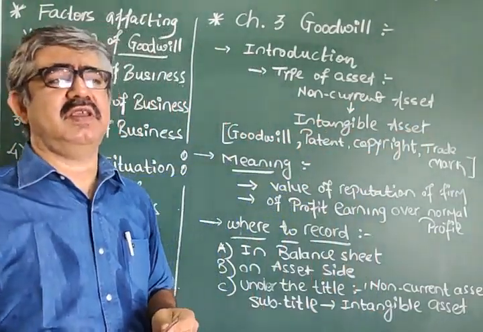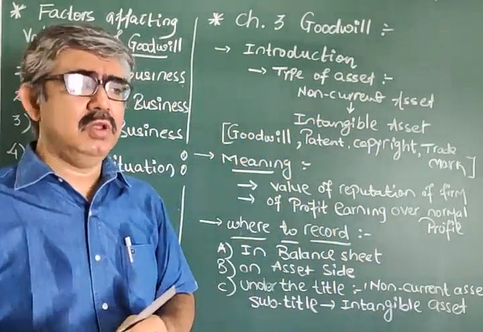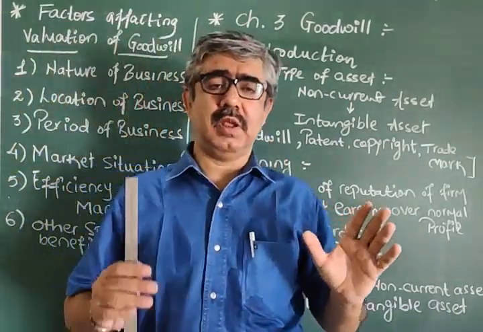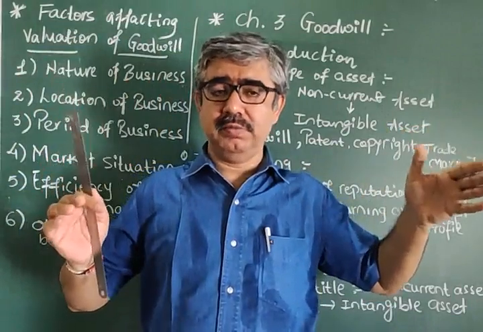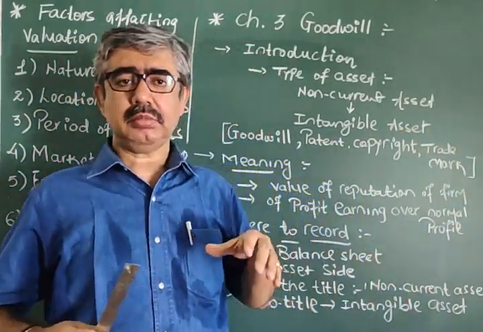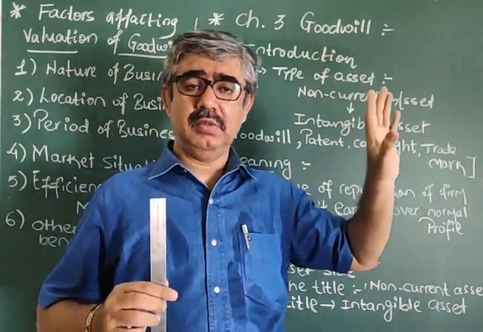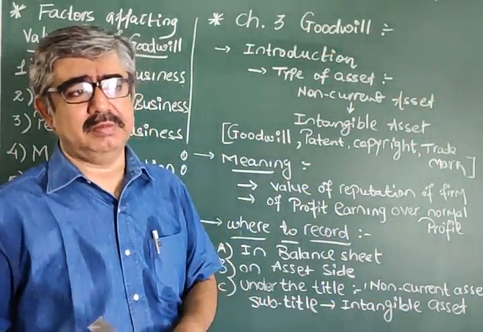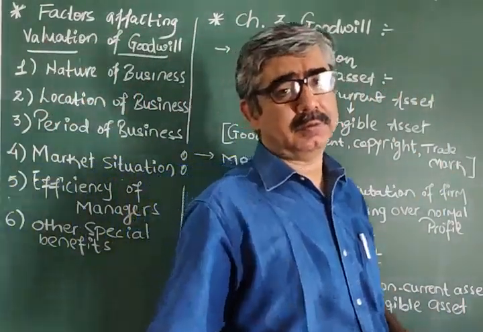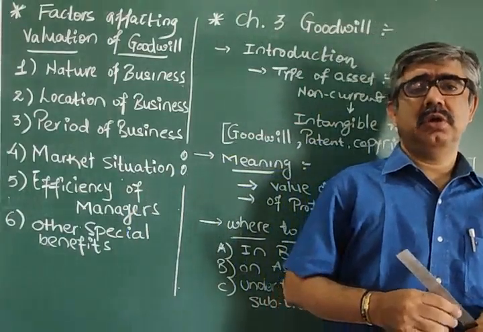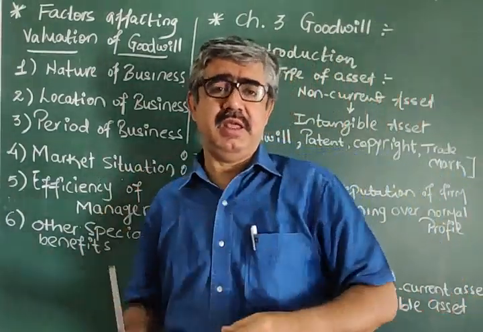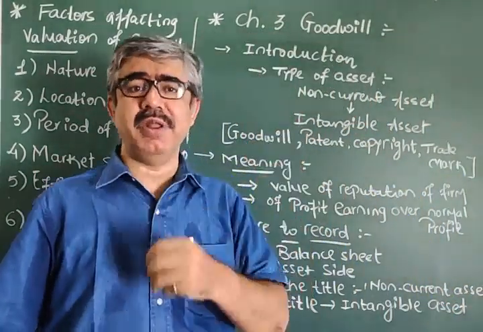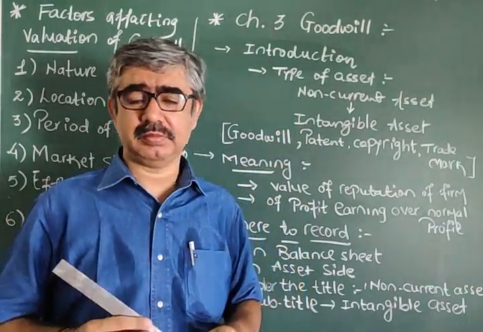In a lighter way we can say, or from an example point of view, what is goodwill? You understand very well. Say you have a plot, a piece of land in a posh area of a city, and at the same time you have a plot, a piece of land in a slum area, a less developed, or rather undeveloped area of the same city.